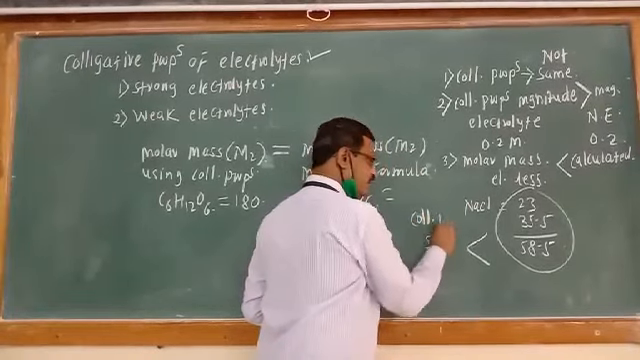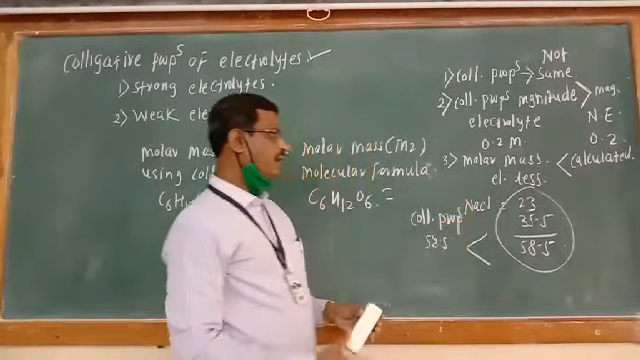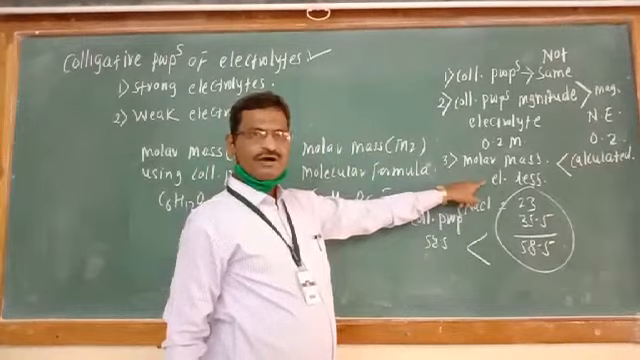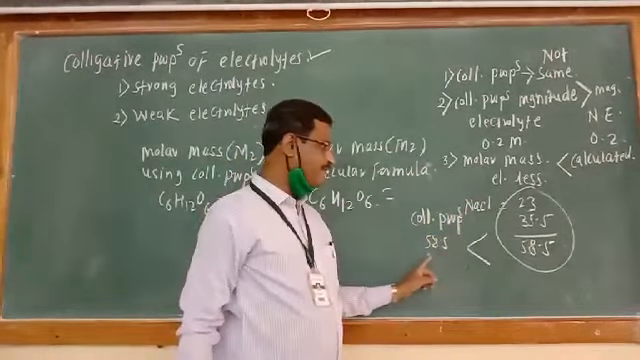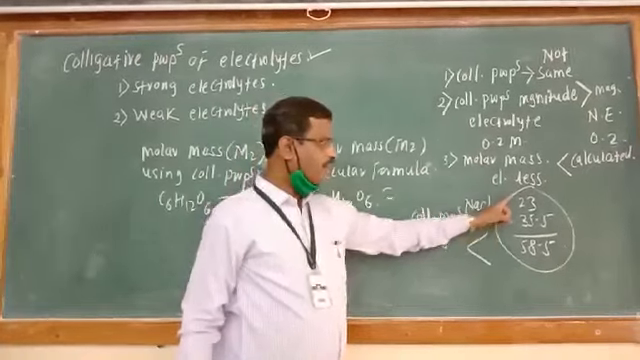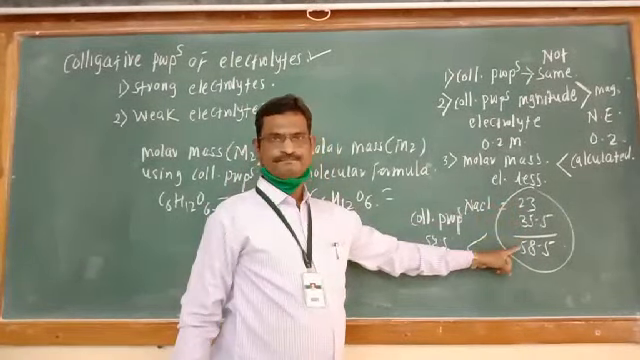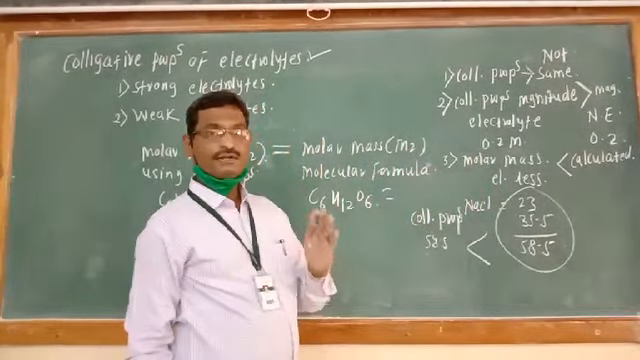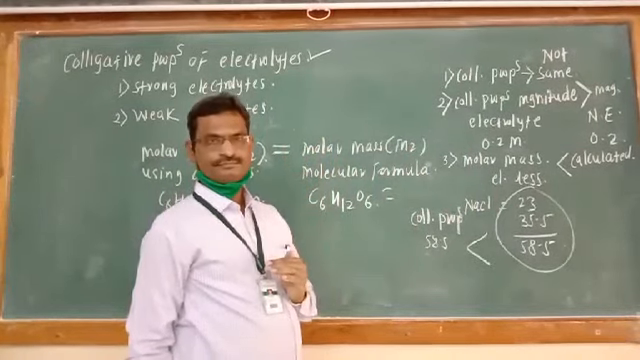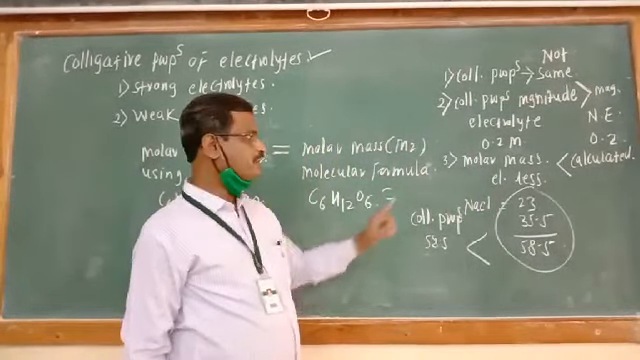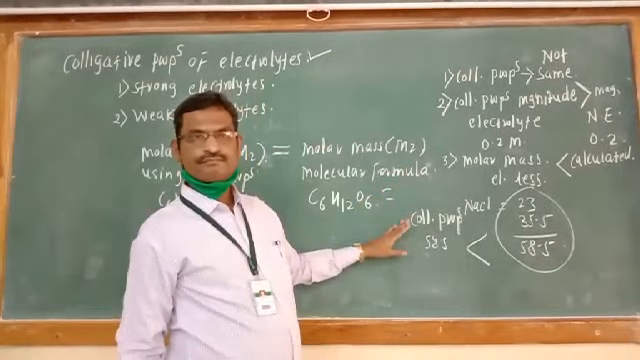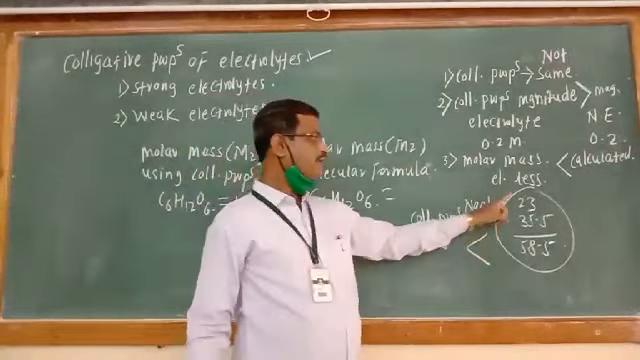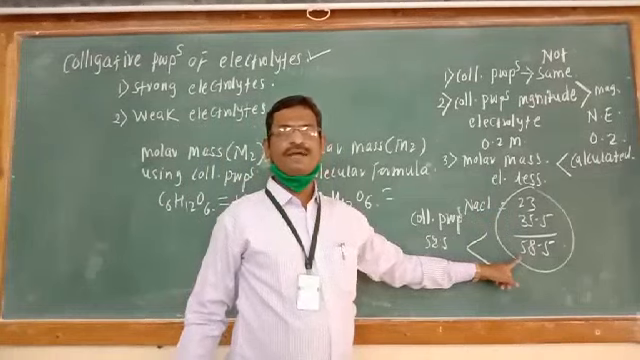Whenever colligative properties are used and the molar mass of an electrolyte is calculated, it is observed that the molar mass is less than 58.5, but calculated by addition it is 58.5. So this is the difference. The observed molar mass using colligative properties is always less as compared with the calculated molar mass by addition of atomic masses.